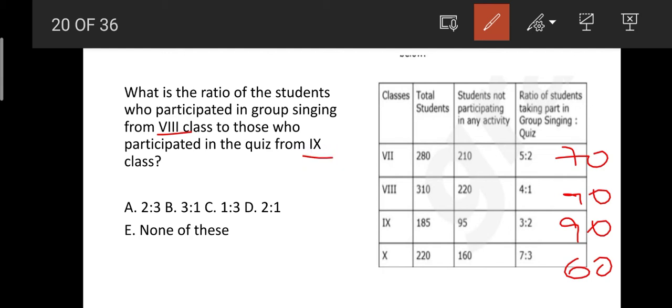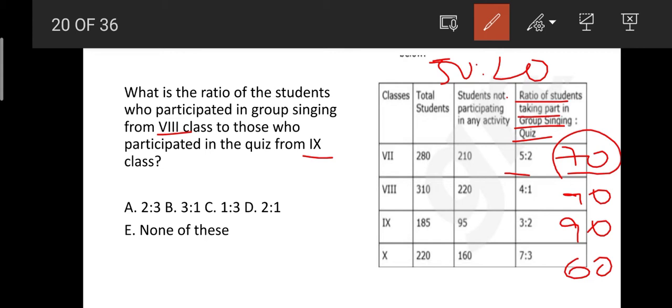So for 70 they have given here, this is the ratio of students taking part in group singing and then quiz. So in group singing, if we have taken this, it will become 50:20. Isn't that so? They have given us 5:2. So to divide this 70 into 5:2 ratio, I have taken it as 50:20. I think you know this.